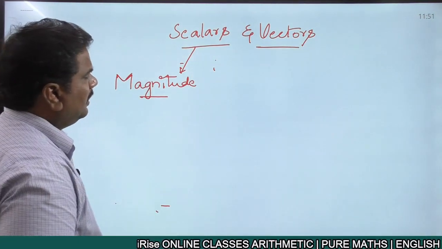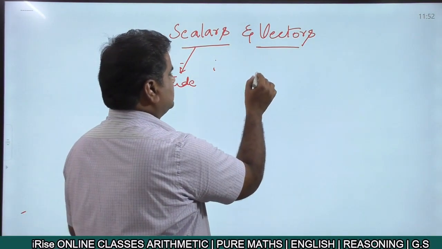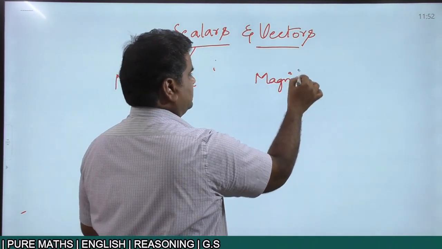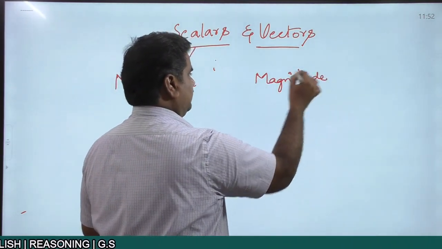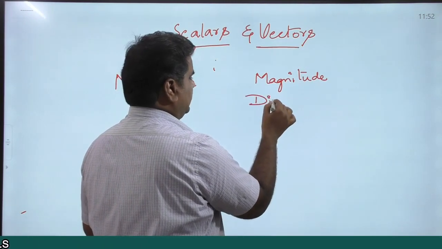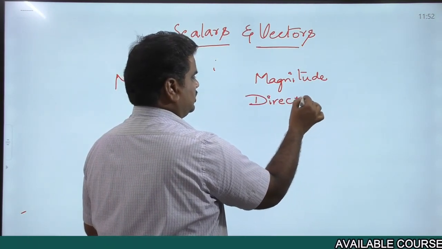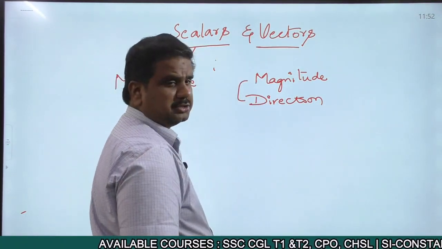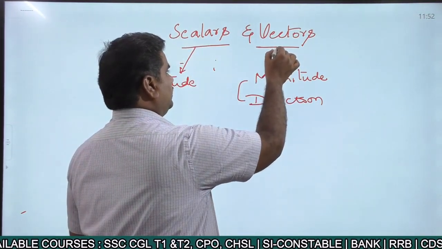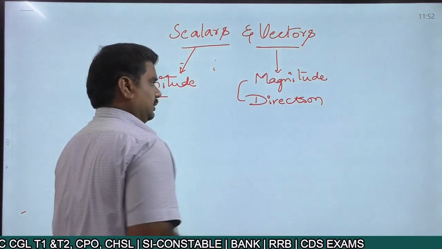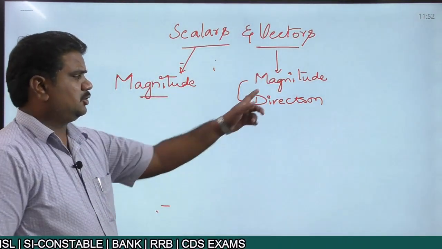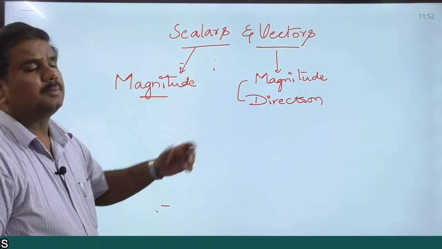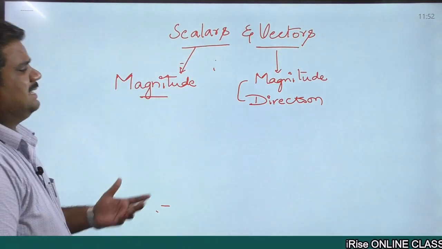At the same time, if a physical quantity has magnitude and along with that it also has direction, then we call that quantity a vector. So vectors possess magnitude as well as direction, but scalars possess only magnitude. Now we'll see a number of examples for this.